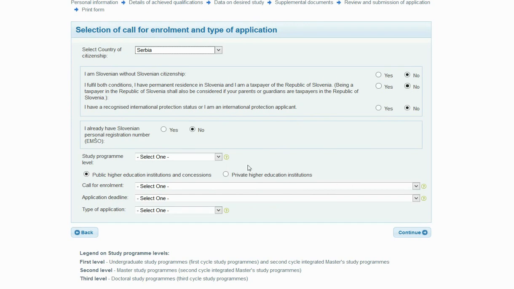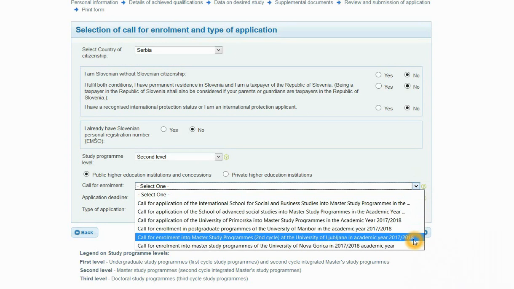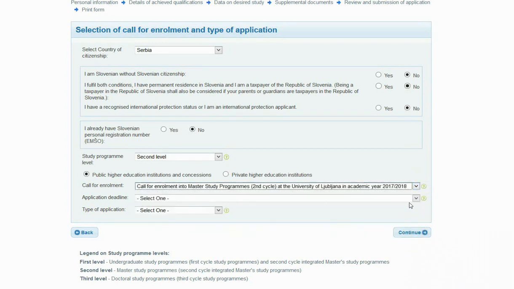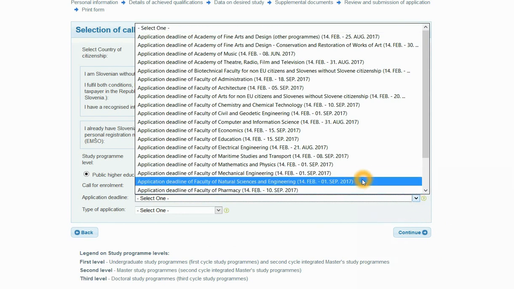Choose the level of study program according to the Bologna process reform. Then choose the type of higher education institution. If you choose public higher education institutions and concessions, only application deadlines and types of application to those institutions will open. This video shows the process of enrolling into master study programs at the Faculty of Natural Sciences and Engineering in Ljubljana, which is a member of the University of Ljubljana.